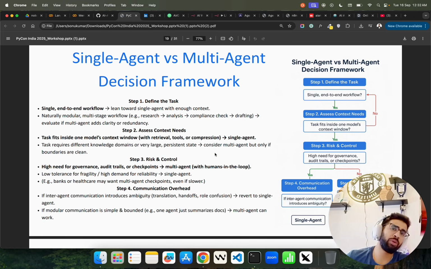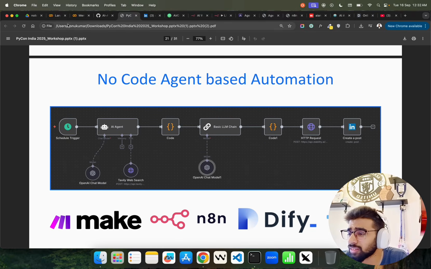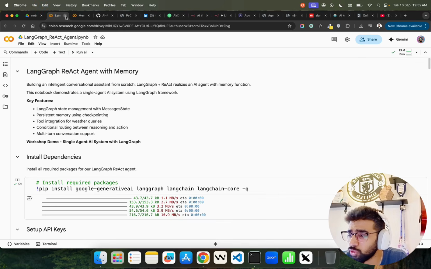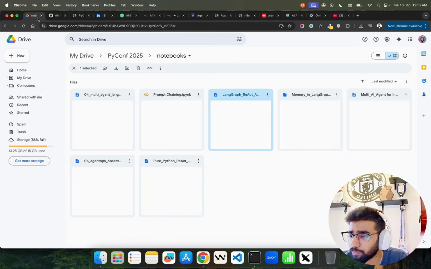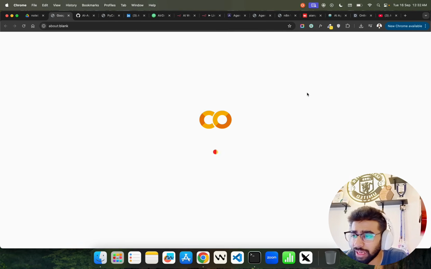A very simple framework I created to explain to the audience, but you can deep dive into all of these individual steps. I've shown you these already. You can go through it. There are a lot of other notebooks that I didn't show, like we have LangGraph React. I saw memory in LangGraph.